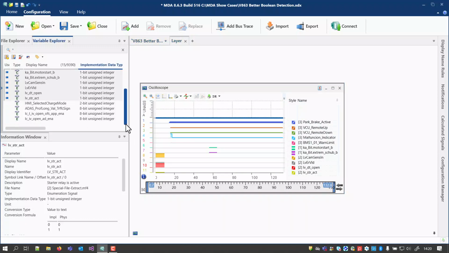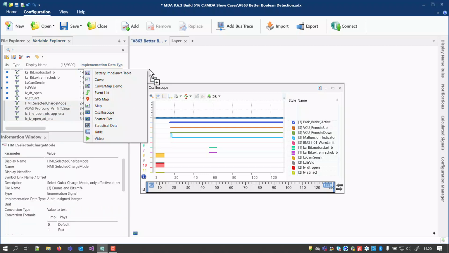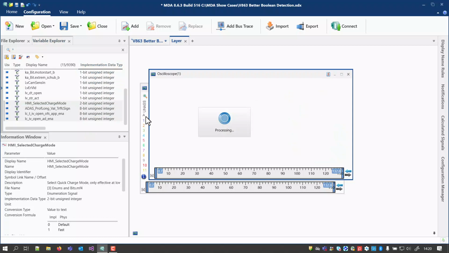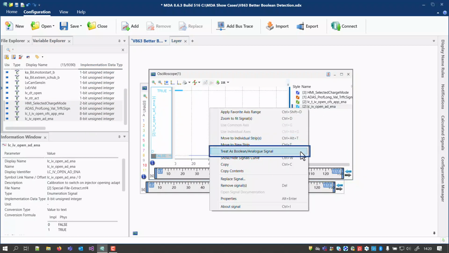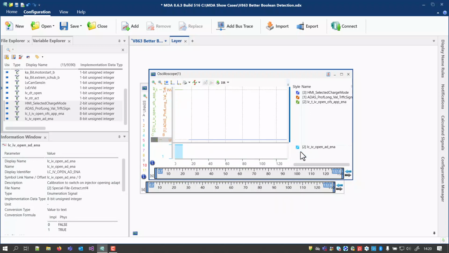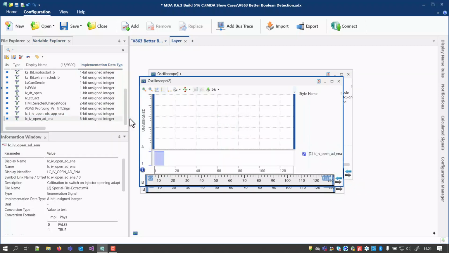However, there will be other signals which a user also would like to see displayed in a Boolean strip. Unfortunately, MDA cannot identify such cases by means of simple criteria. But there is still the possibility for the user to manually treat a signal as Boolean. If done once, MDA will persist this assignment and insert any signal with the same name into a Boolean strip independently from the measure file.